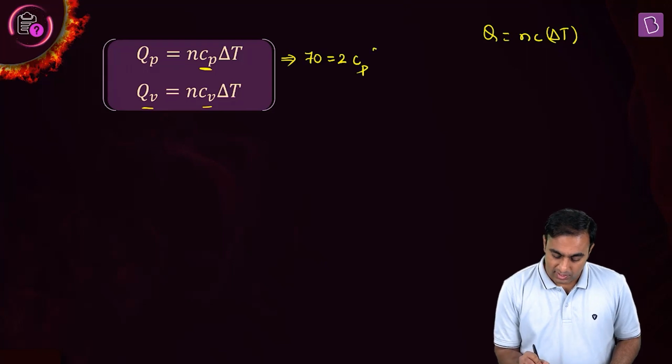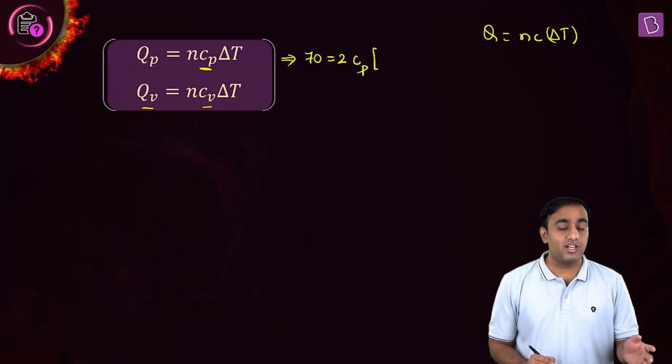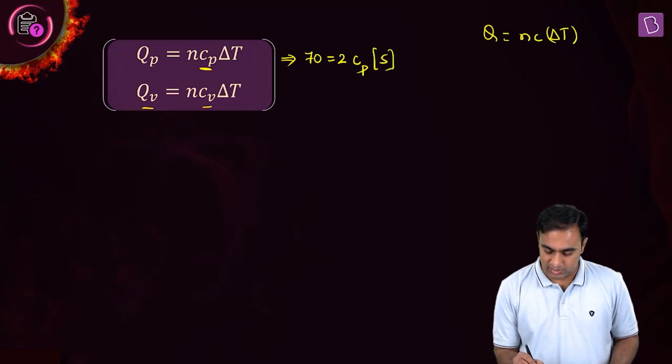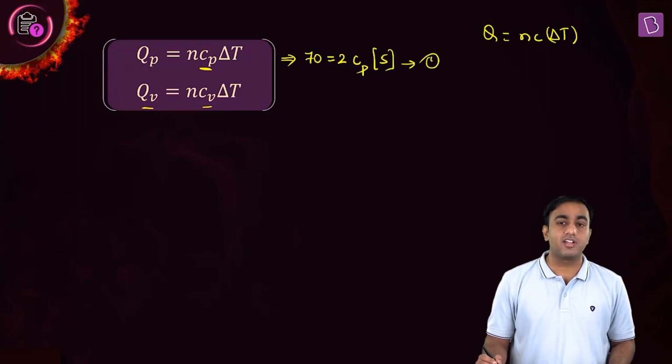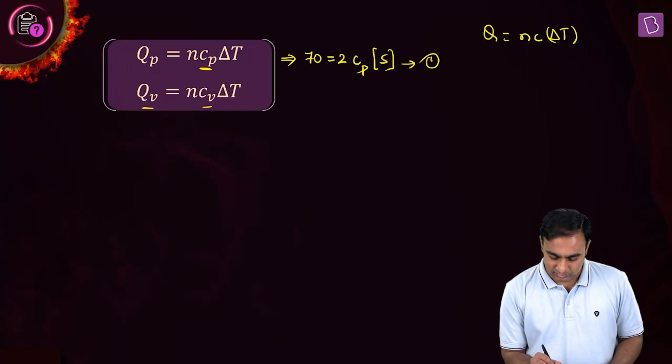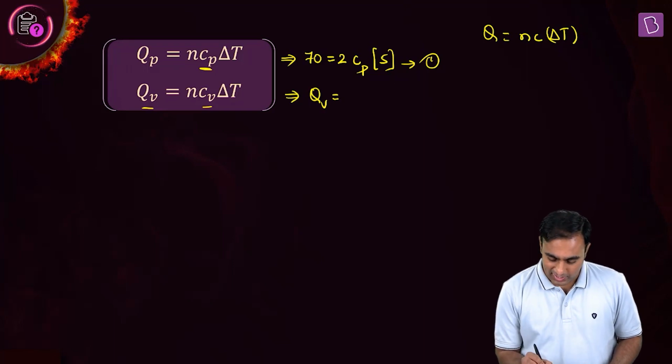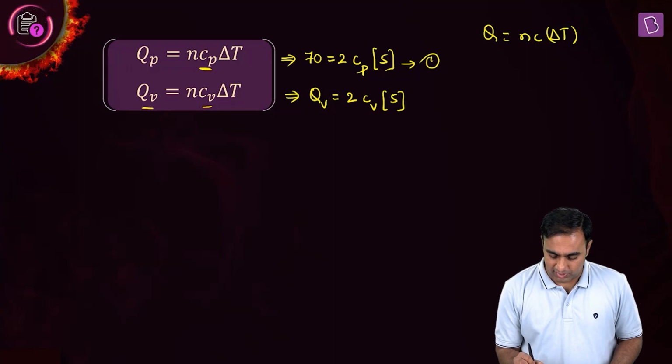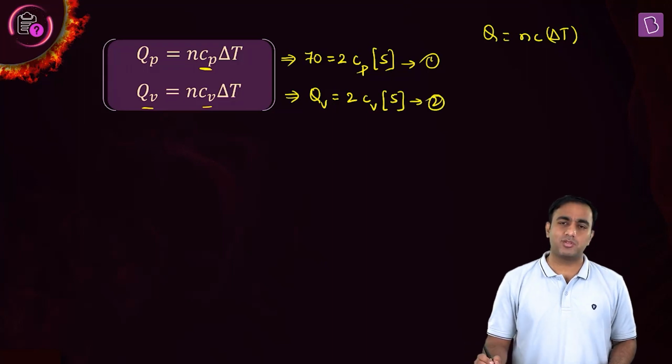Cp as it is. The temperature changes from 30 to 35 degrees Celsius. So delta T is simply 5. Call this equation number 1. Now, in the second case, Qv, which we don't know, n is 2, Cv as it is, delta T is again 5. Call this equation number 2.